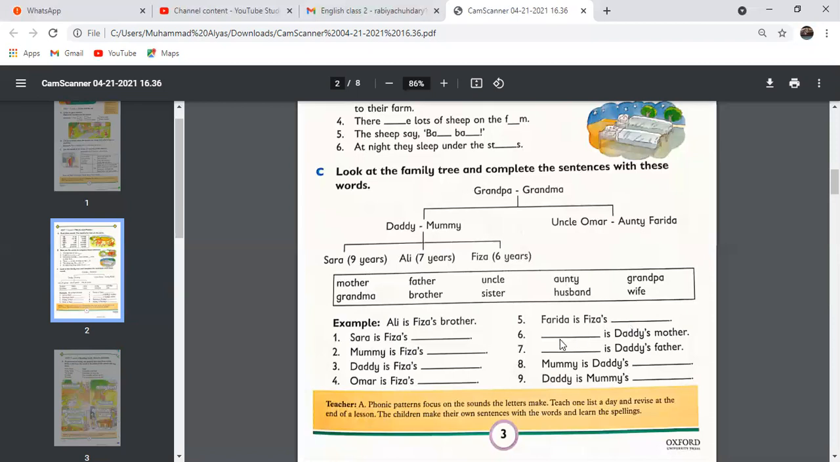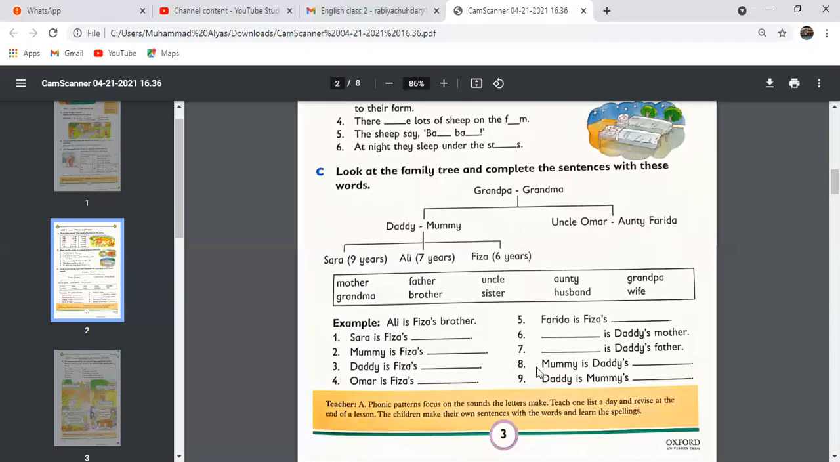Okay, number 6 statement is, dash is daddy's mother. Who is daddy's mother? This is daddy, and who is daddy's mother? Grandma. So write grandma here in blank 6, starting with a capital G. G-R-A-N-D-M-A, grandma. And similarly here in statement number 7, dash is daddy's father. Who is daddy's father? Grandpa. So write grandpa here in statement 7, starting with the capital G. G-R-A-N-D, grand, P-A, pa, grandpa is daddy's father.